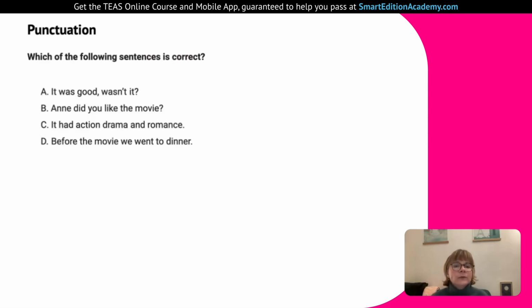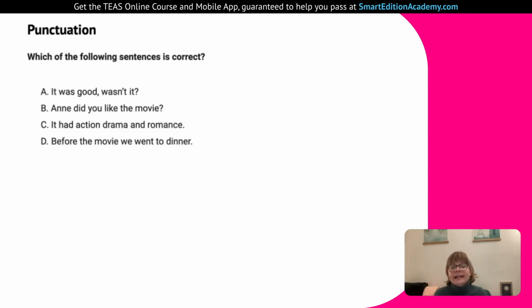If we go down to C, we have it had action, drama, and romance. So anytime we have more than two things, we're going to need to add at least one comma. If we just said drama and romance with and between, that's okay. But once we have three things, we need minimum one comma.